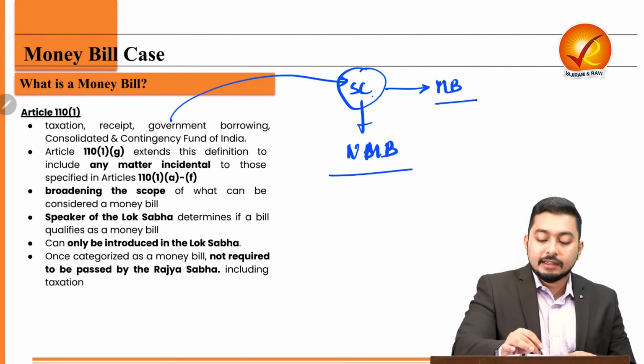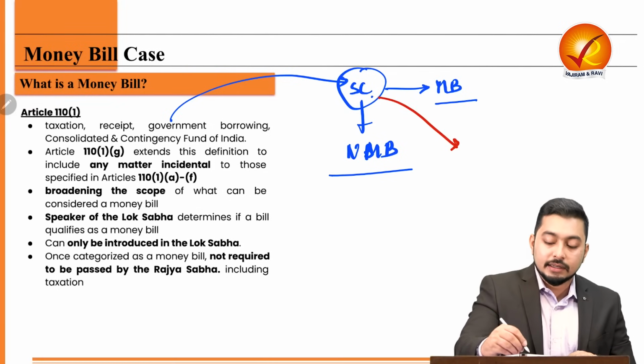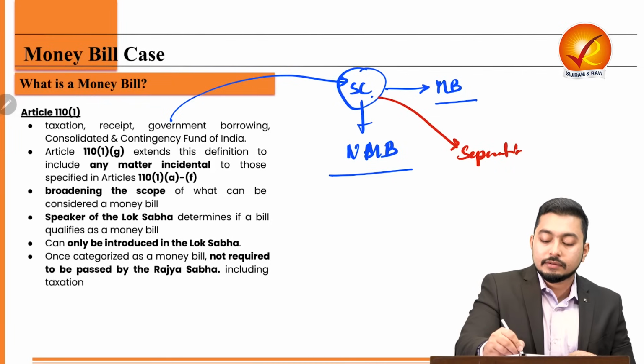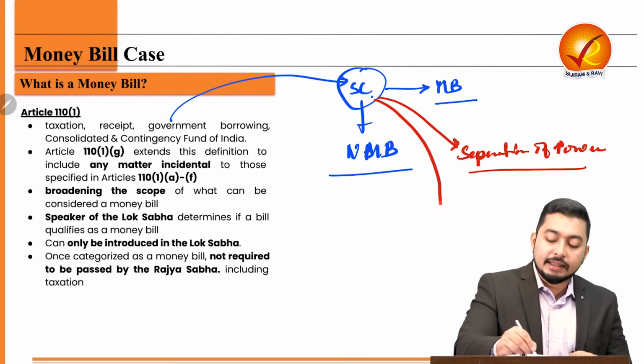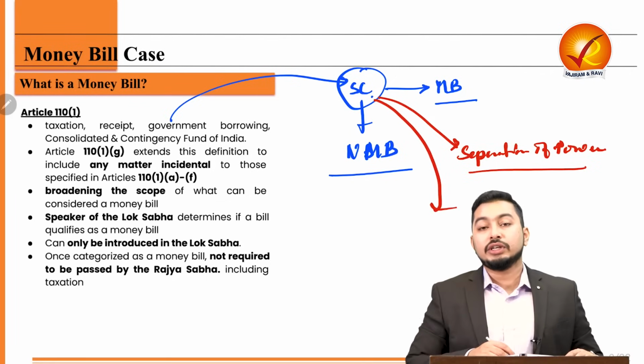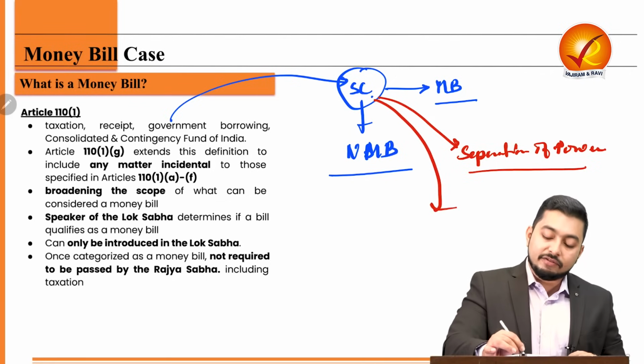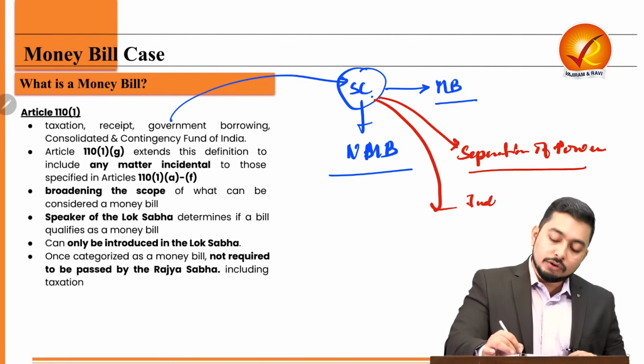Can I say there will be allegations, or it can be seen as against the fundamentals of separation of power? Right? And can I say that if this happens, then the judiciary will involve itself in judicial legislation?